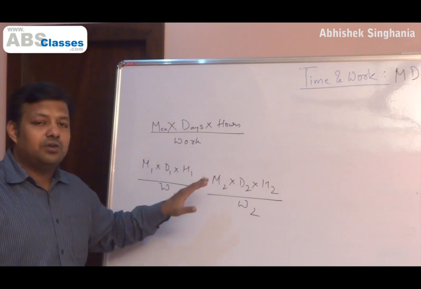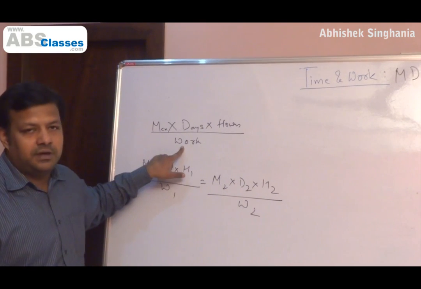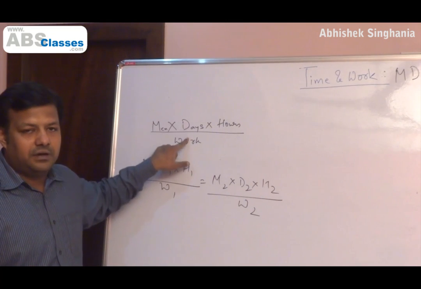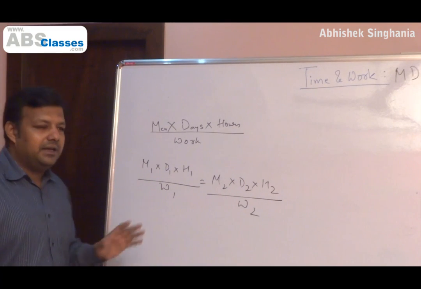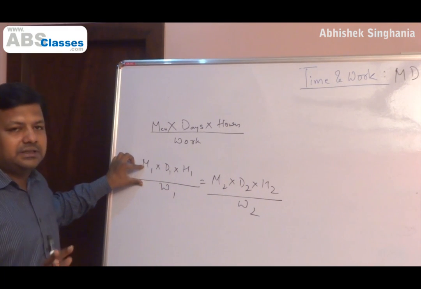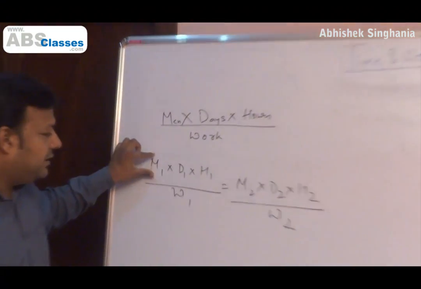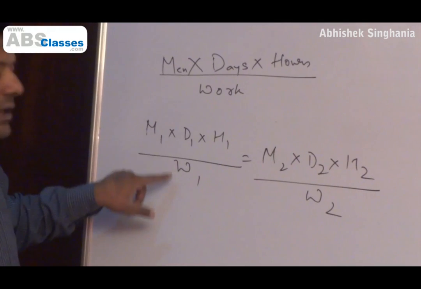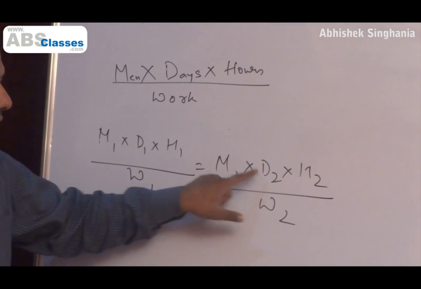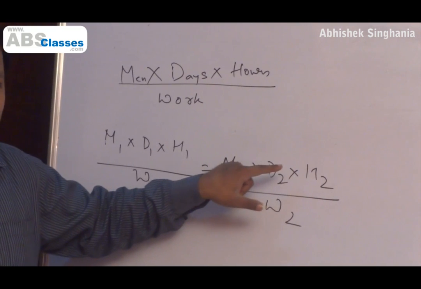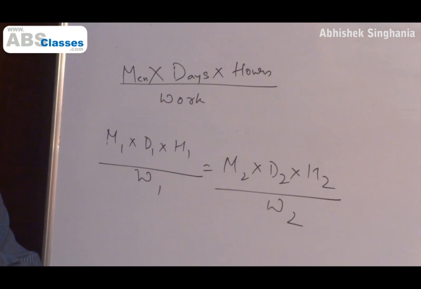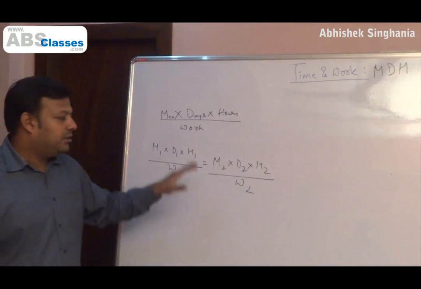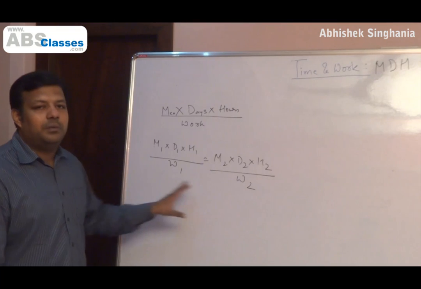Now if work is also given, then we have work as a denominator. This was the work required, this is the effort. So effort by work is efficiency, and that is constant. Because the context is the same, the story is the same, the same men and all, a certain number of men doing work for a certain time will complete a work. Another set of men working for another duration will complete another work. But because the assumed efficiency of every man is the same, whether he belongs to M1 or M2, we can form an equation like this.